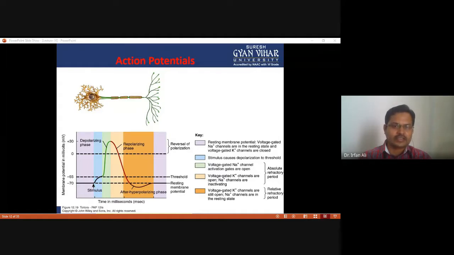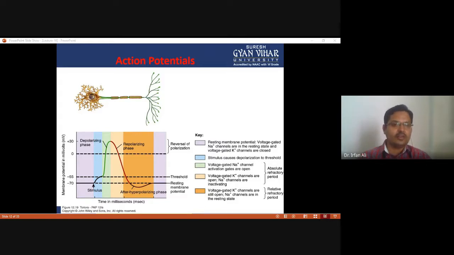When the membrane potential reaches the plus 30 level, at that time the voltage gated potassium channels are open at this side, and the sodium channels are inactivated. So what happened? The potassium leaks out, and it again decreases the membrane potential of the neuron.